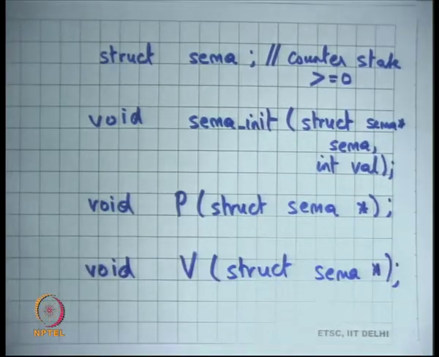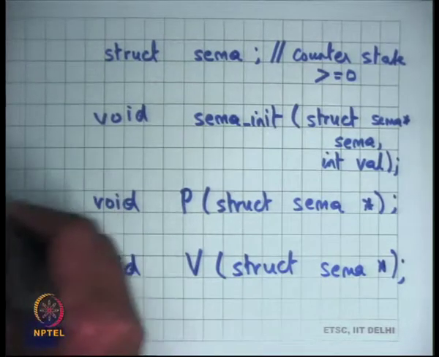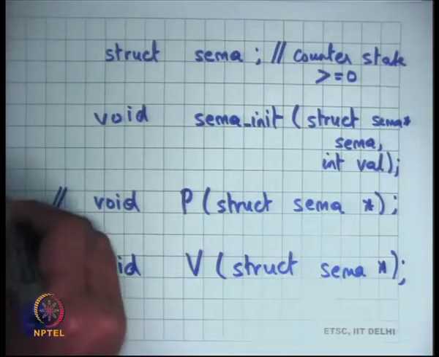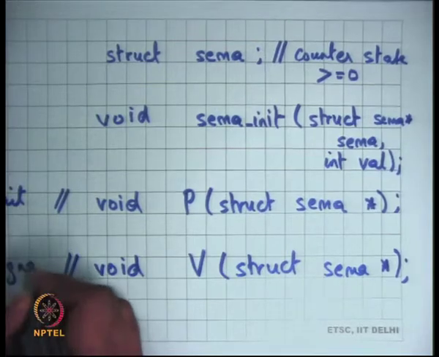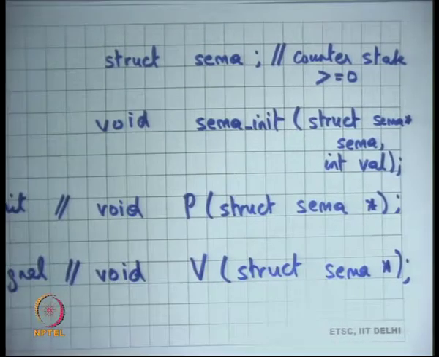The letters p and v are the first letters of the meanings of these functions in Dutch, which is basically Dijkstra's mother tongue, I guess. But the other names of these are sema wait and sema signal. We just want to call them p and v. So let's see what p and v mean.